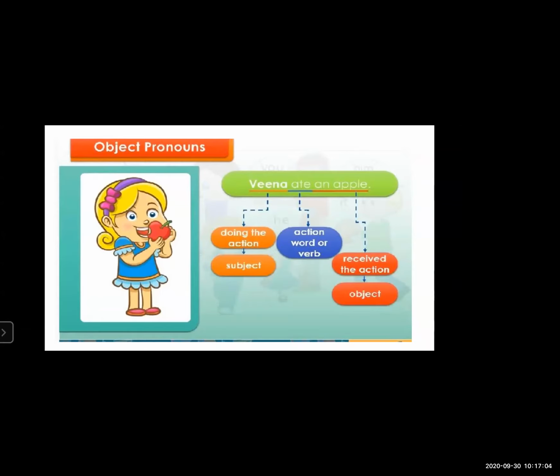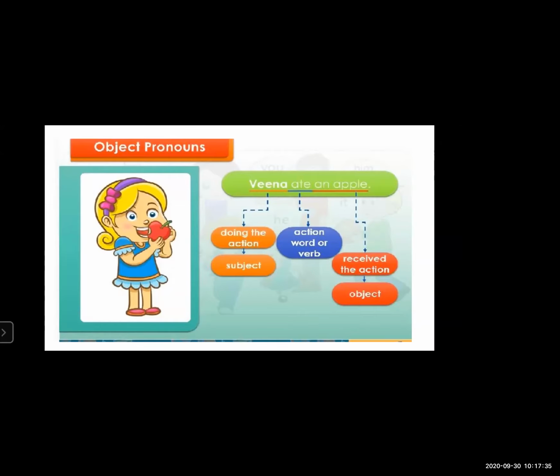Act. And then, Veena ate an apple. And in this, what is the receiver? Apple. Apple is the receiver, the name of a fruit. So this is called the object. An apple is an object in this sentence. Ate is an action, a verb in this sentence. And Veena is doing the action, that means she is the subject in this sentence. The receiver is the apple. Eating is received by the apple.